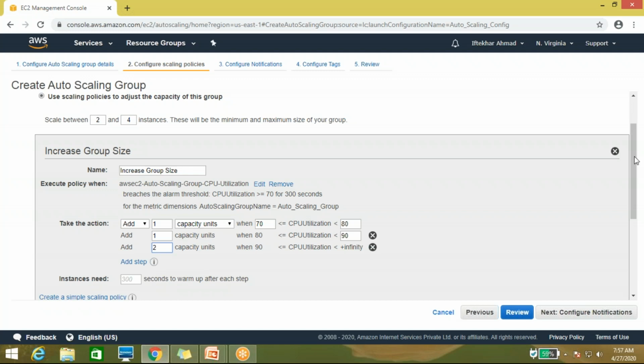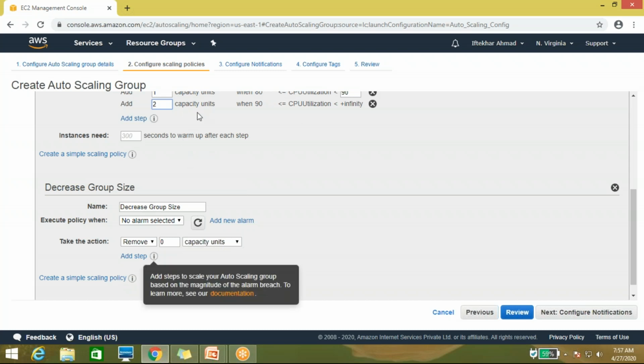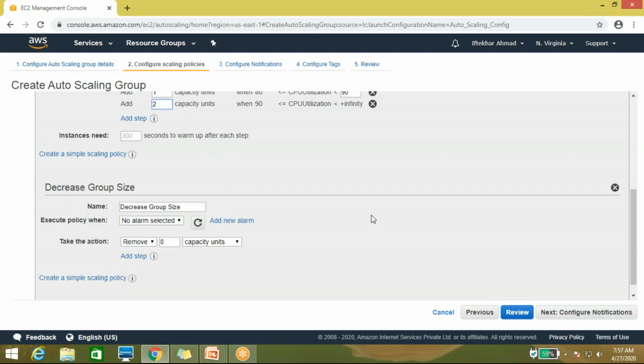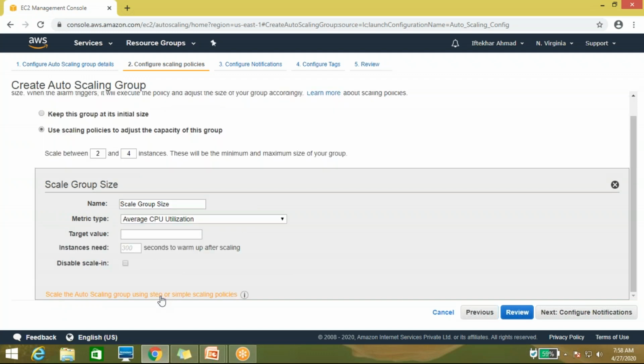Likewise you have to mention it in the decrease group also. So when it is going to add and when it is going to go down, you can mention in this policy. Okay, so this is the process. I'm just using the target policy, so now come to the target policy. I'll use the target policy only.